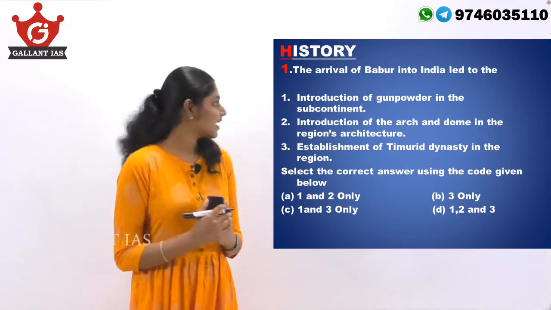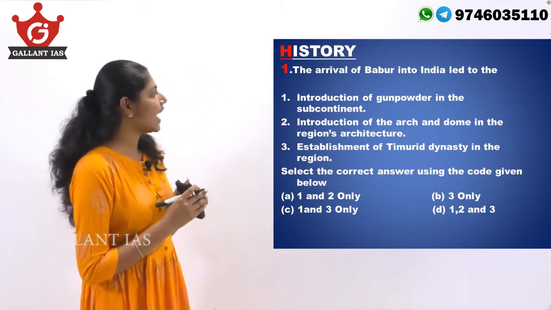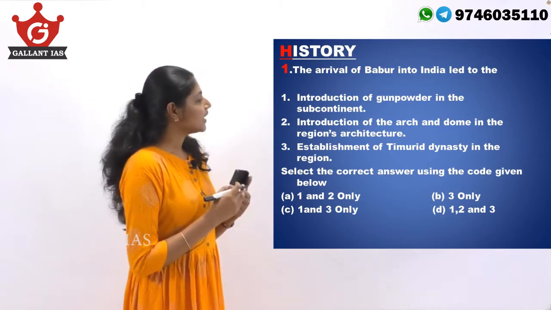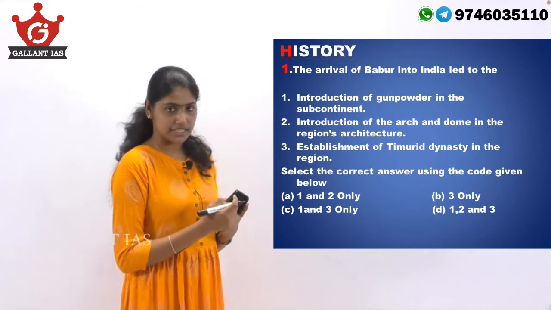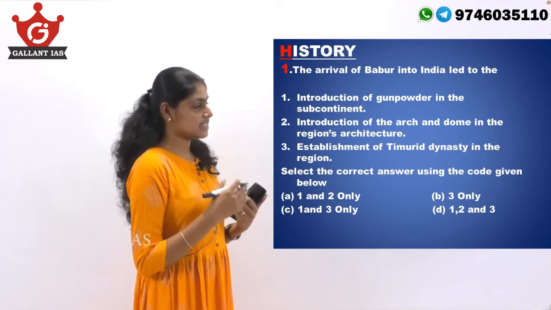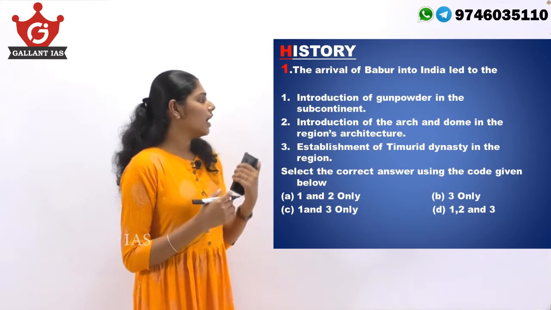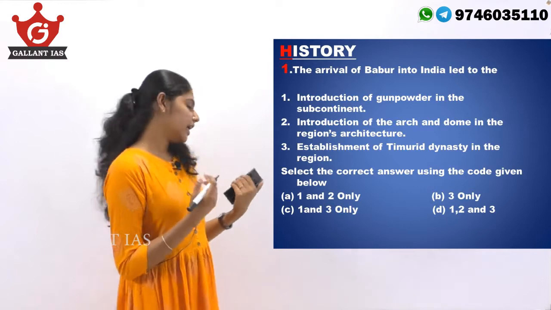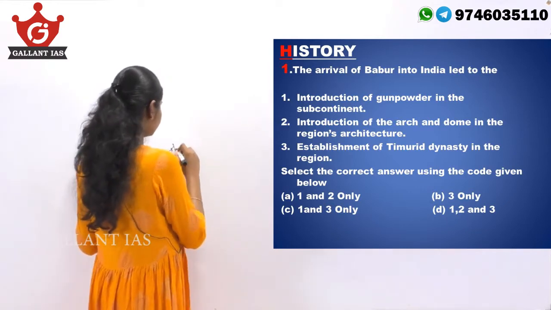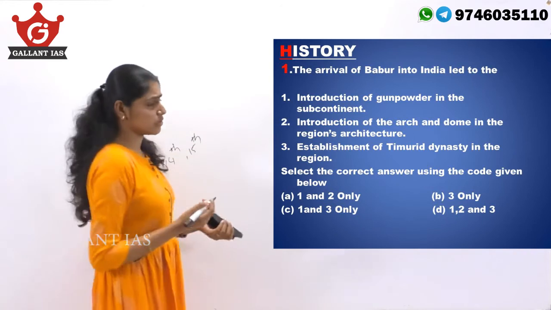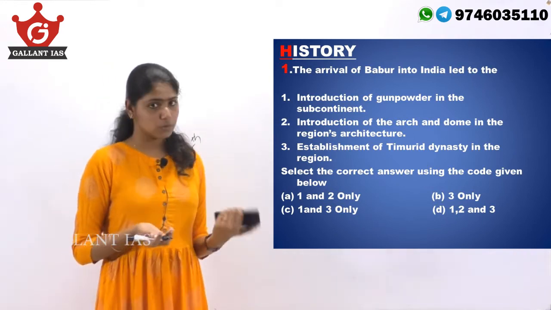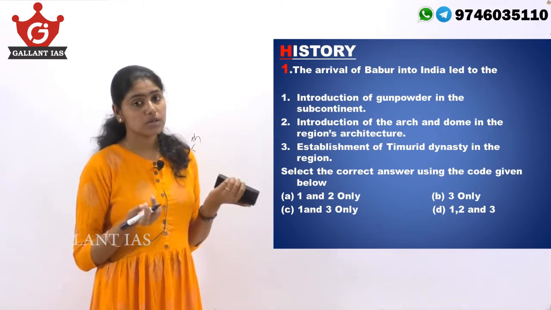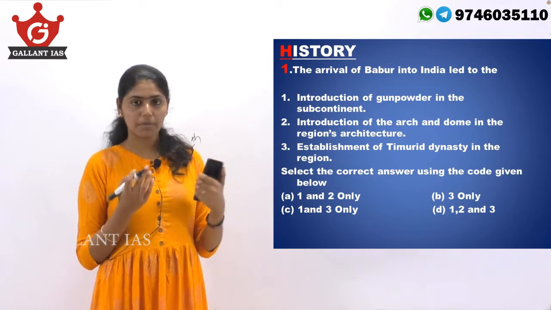So let's get started. First topic is history. The arrival of Babur into India led to the introduction of gunpowder in the subcontinent, introduction of arch and dome in the region's architecture, establishment of Timurid dynasty in the region. So, introduction of gunpowder was there much before the arrival of Babur. In the 14th and 15th century, this gunpowder was introduced for various military purposes and wars. And even rudimentary forms of artillery were also there much before Babur came to India.